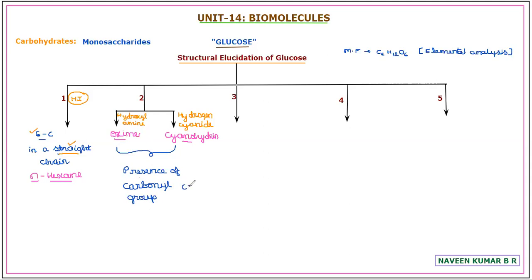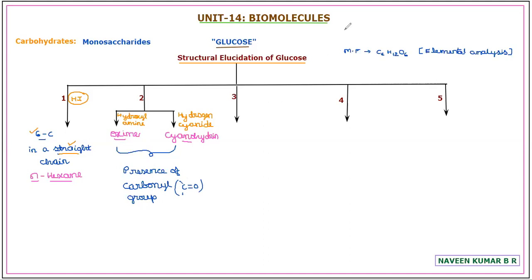It is C double bond O. It may be either an aldehyde or a ketone. Just a carbonyl group presence, so it will give an oxime or cyanohydrin. To show that the carbonyl group is an aldehyde in glucose, we have the third evidence.